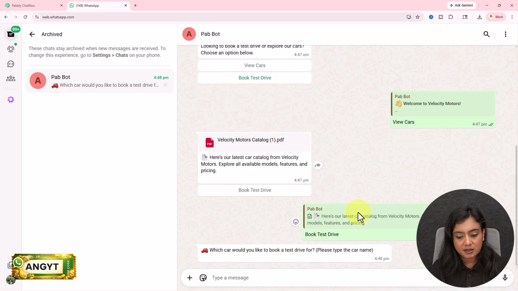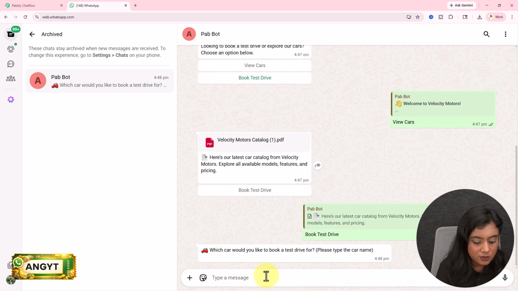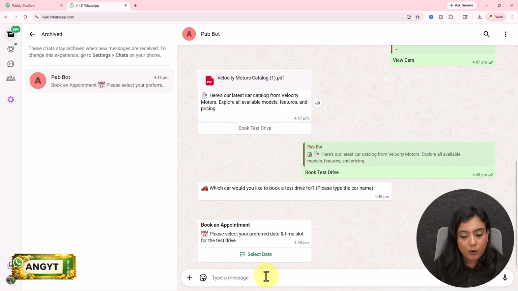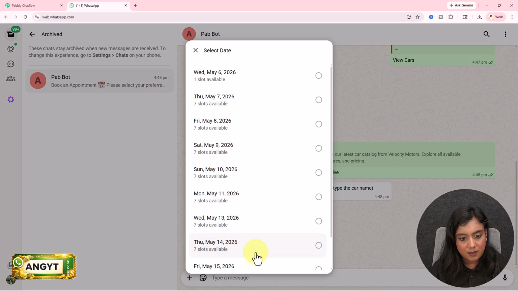As soon as I have done that, you will see it says which car do you want to book for a test drive. I will write over here as ABCD car. Okay, I will share this message. As I've done that, next it is going to say to me, book an appointment. On which day do I want to book this test drive? So let's suppose I want to book it on Friday. So I'm going to select Friday.